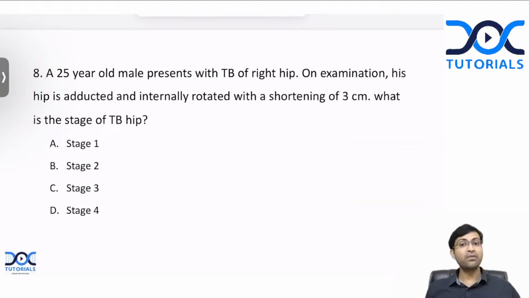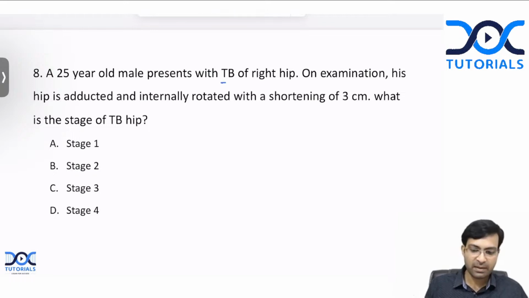Again, a very, very important topic. A 25-year-old male presents with TB of the right hip. On examination, his hip is adducted and internally rotated with shortening of 3 centimeters. What is the stage of TB hip? Is it 1, 2, 3 or 4? Can you tell me the answer here?